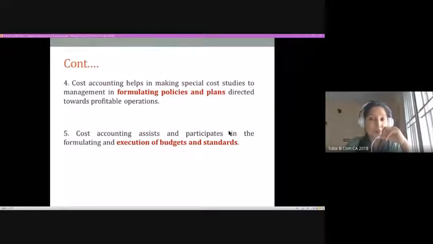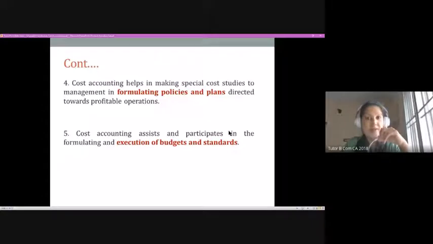Maybe policies regarding the creditors, policies regarding the debtors, policies regarding the supply of raw materials, or you can formulate policies regarding the labor workforce. All these can be done looking at the cost information.